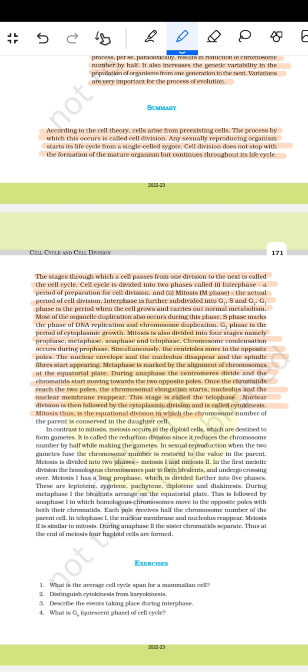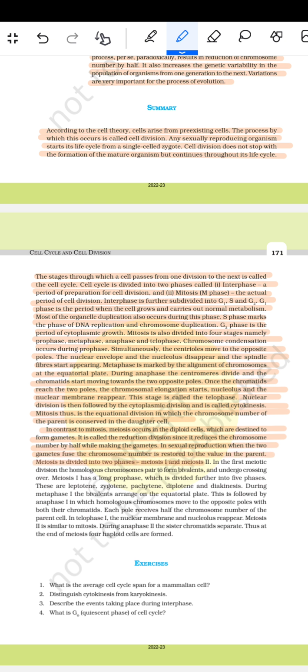Mitosis thus is the equational division in which the chromosome number of the parent is conserved in the daughter cells. In contrast to mitosis, meiosis occurs in diploid cells which are destined to form gametes. It is called the reduction division since it reduces the chromosome number by half while making the gametes. In sexual reproduction, when the two gametes fuse, the chromosome number is restored to the value in the parent.